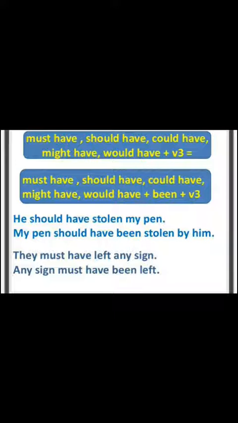Next sentence, they must have left any sign. Any sign must have been left. As in the previous example I have told you, there is no need to add by plus us. Now there is no need to add by after left and then them. Always remember, if your subject in active voice is they or we, then there is no need to put by plus the object. Okay.